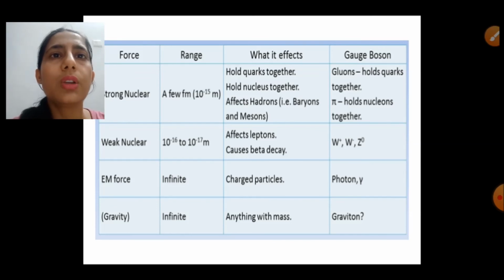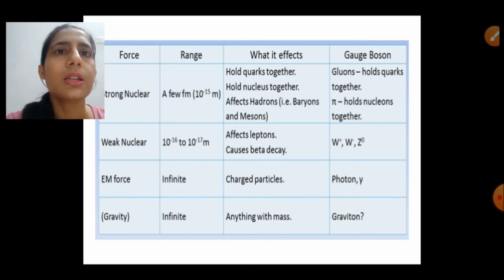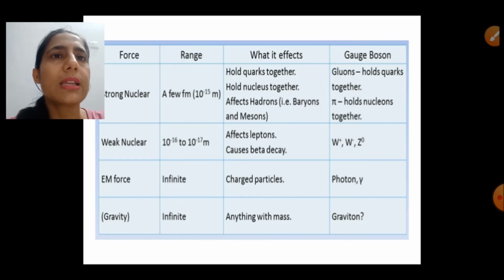Next is the weak nuclear force, which is responsible for beta decay, and the range of weak forces is somewhat greater than the range of strong forces. These weak forces affect the leptons only, and the mediators of weak forces are the W plus-minus and Z bosons, where W plus-minus are the charged mediators and Z bosons are the neutral particles.